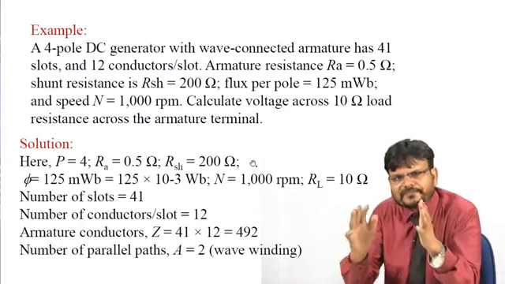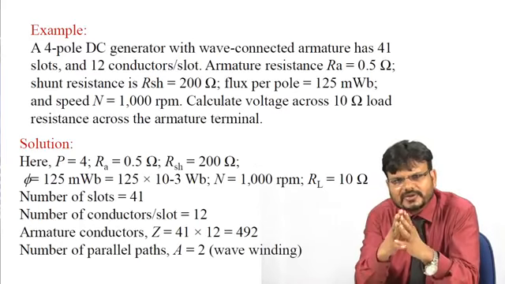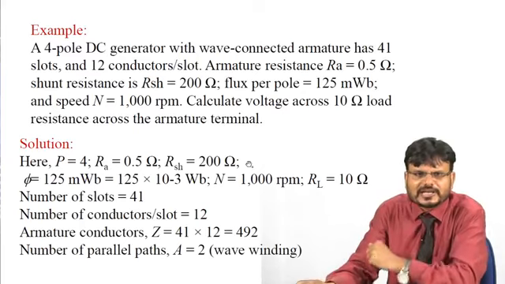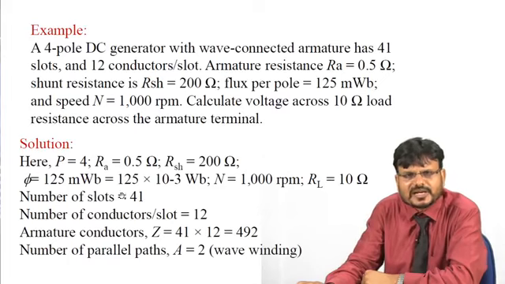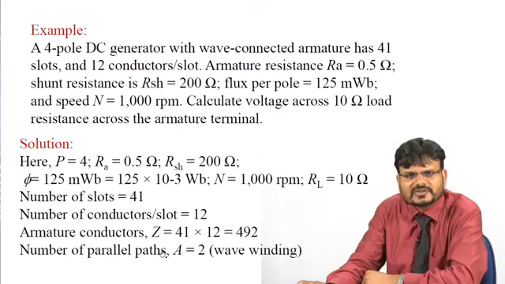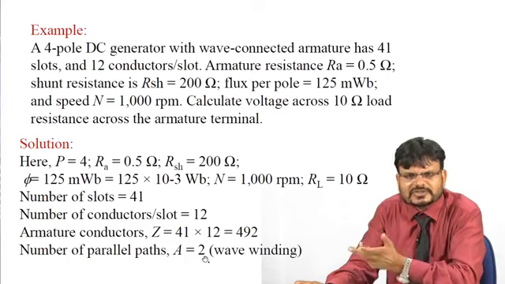Whatever parameters are given in the question, just note them down: P equal to 4, RA is equal to 0.5 ohm, RSH is equal to 200 ohm, and flux is given as 125 milliweber, which can be written as 125 into 10 to the power minus 3 weber. Here the number of slots is given as 41 and one slot has 12 conductors. So total conductors is equal to 41 into 12, that is 492. And because it is a wave connected armature, the number of parallel paths is 2.